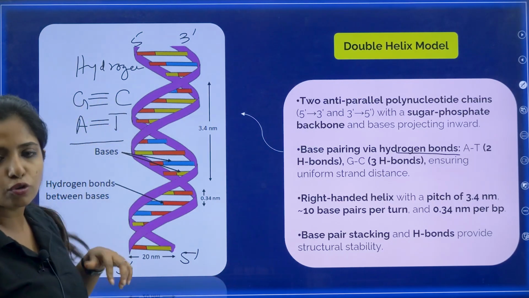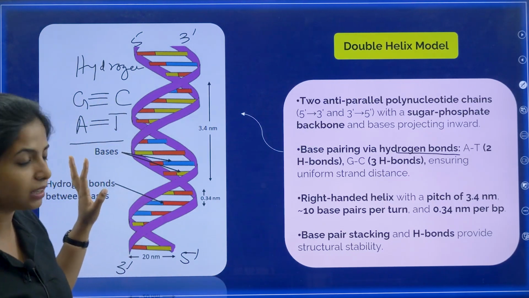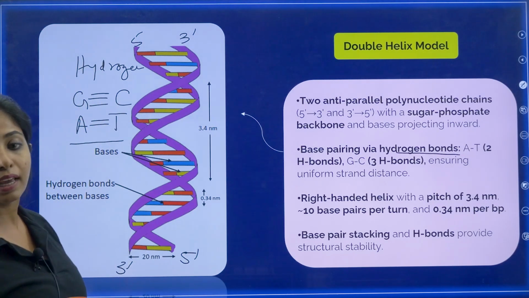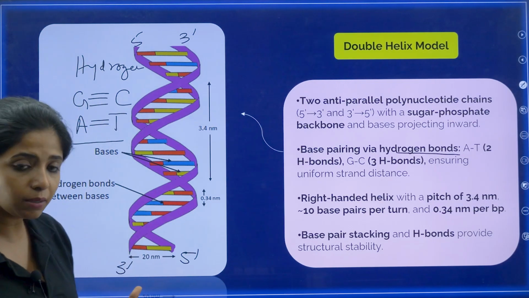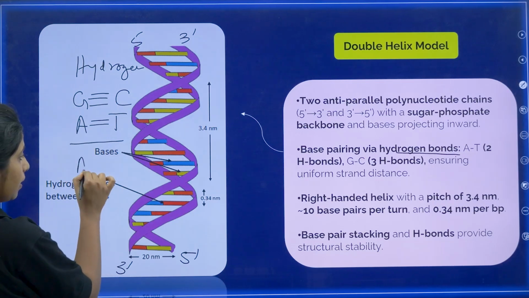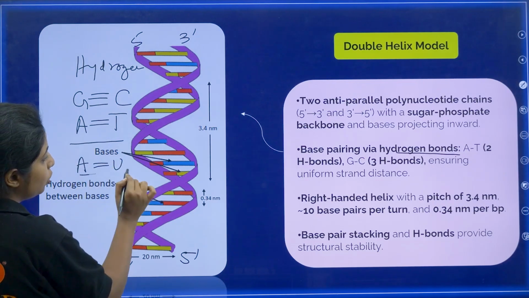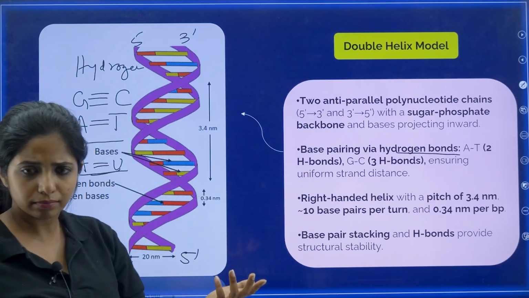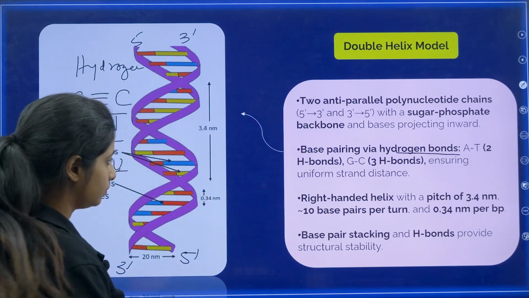Basically, G and C look more similar, so they are tightly bonded. You just think like that. Three bonds are there between G and C, and two are between A and T. Now, if it was an RNA, my dear children, A will be binding with U, not T, because in RNA there is no T. There is no thymine. Cool.